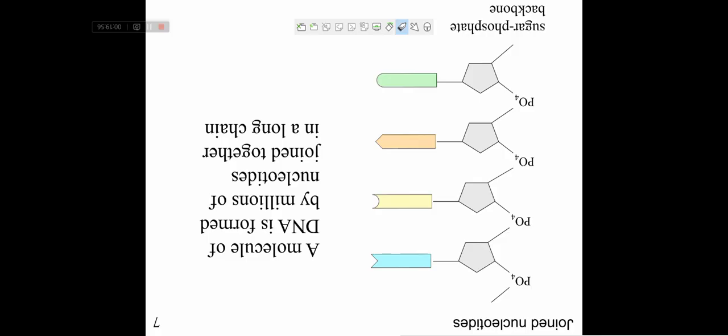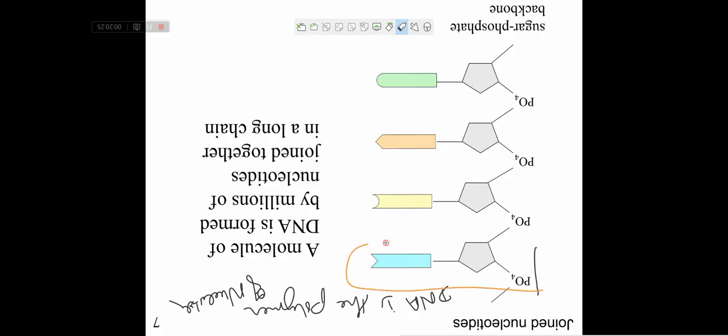Like that, DNA is the polymer of nucleotides. They are joined in a long chain. See here, these are all nucleotides.